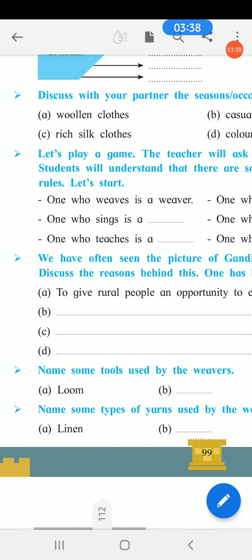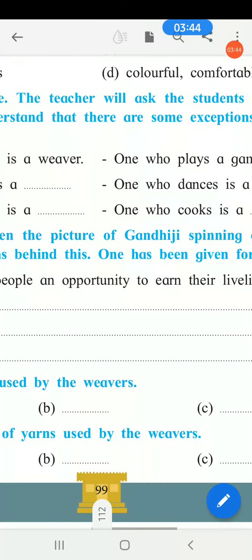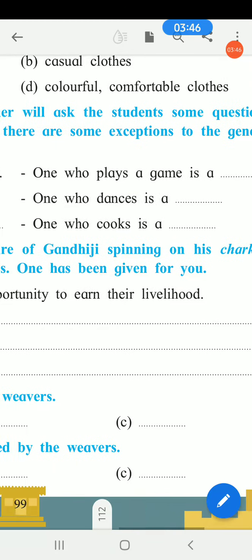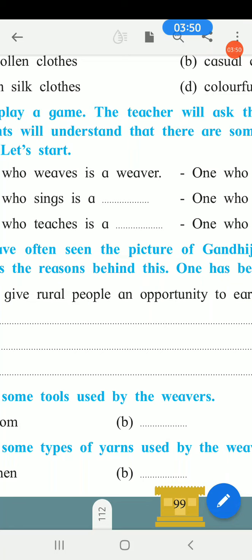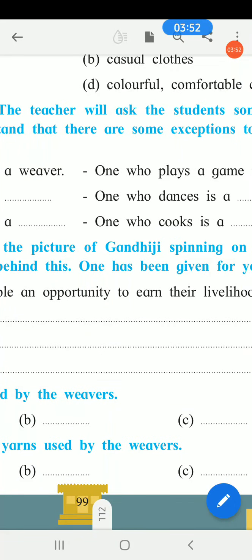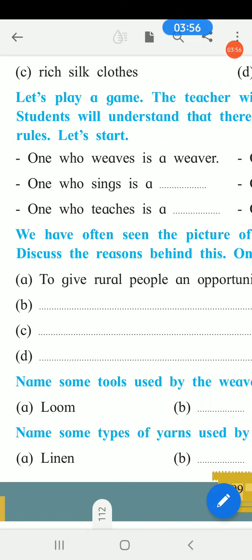Now turn to the next, third activity. Let's play a game. The teacher will ask the students some questions. Students will understand that there are some exceptions to the general rules. Let's start. Some exceptions are also there.